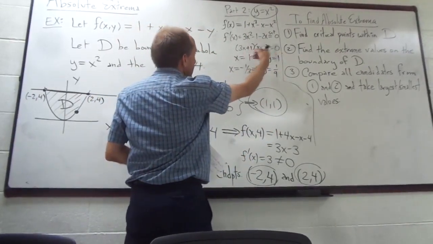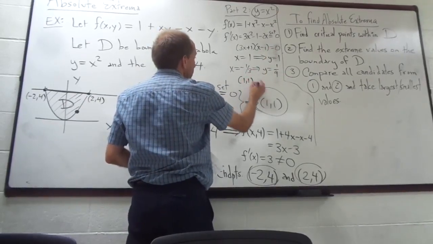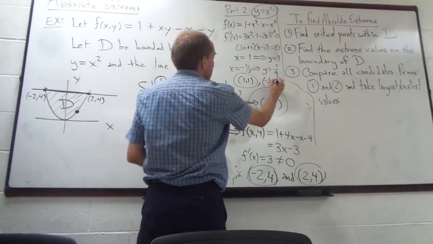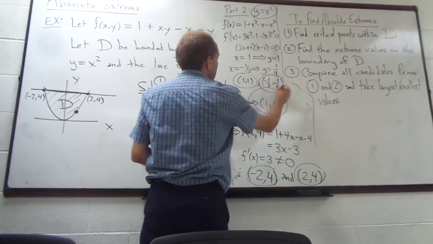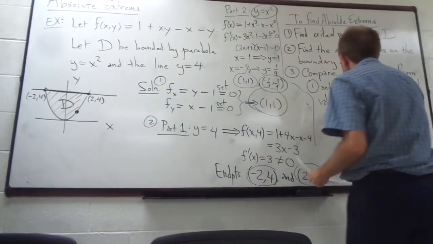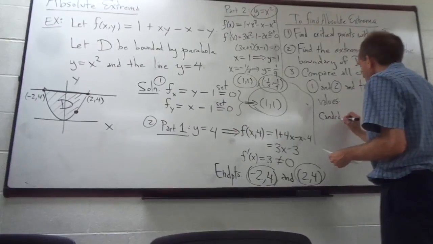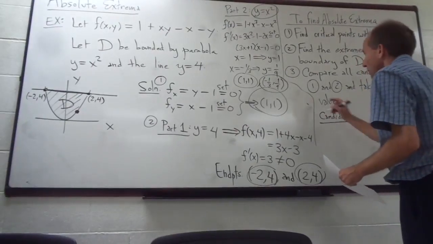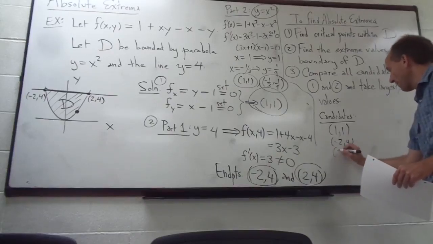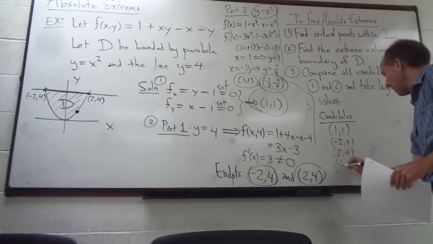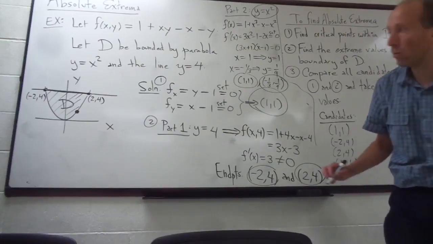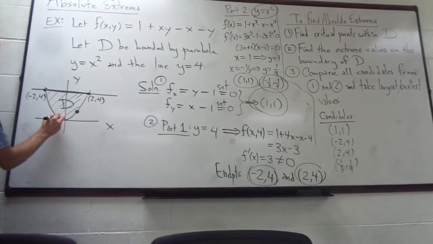So what points do I get here? Again, I get the point 1, 1. We already had that; we're getting it again as a candidate. And then we're also getting the point negative 1/3, 1/9. So what is my full list of candidates? I have 1, 1, I have negative 2, 4, I have 2, 4, and I have negative 1/3, 1/9. That last point is right about there.